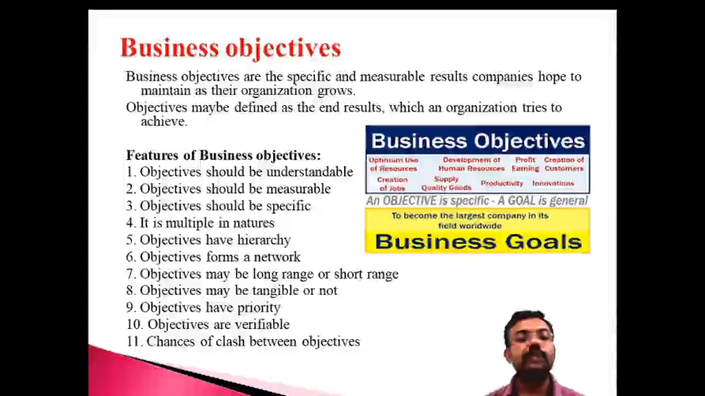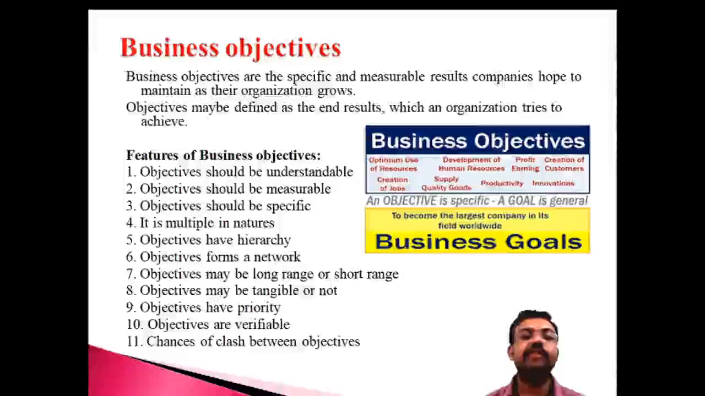Another one is whether the objective is tangible or not. It may be tangible, measurable or not. Sometimes it can be seen or touched; otherwise it is not tangible. That is another important characteristic, tangibility. And another one is that objectives have priorities, like a hierarchy. Some objectives have priority: which one is the priority and which one is considered the most. So there is a priority. And another one is that objectives are verifiable.